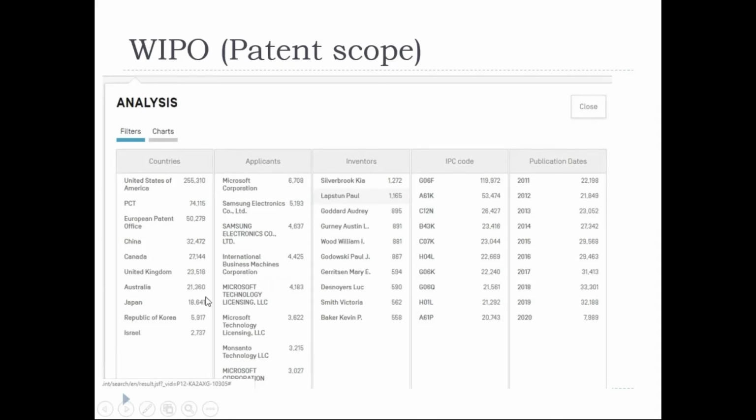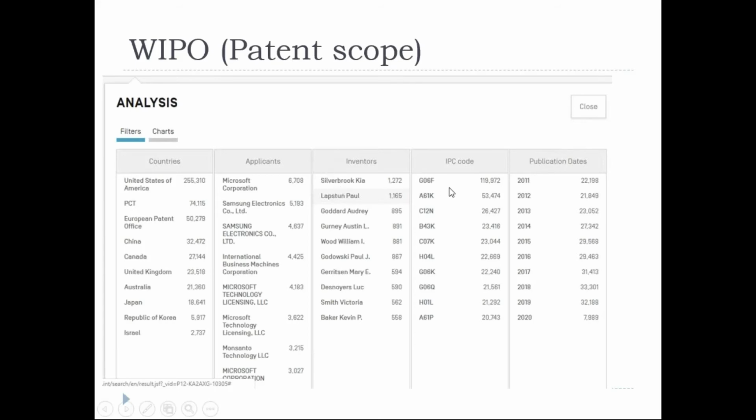This is also Microsoft Office. This is also Microsoft Office. This is also Microsoft Corporation. Combined, if you could see, Microsoft itself filed around or more than 10,000 patents in pen. Think about it. We all know Samsung is famous for electronics and mobile, but here you look at it, they also filed in pen around 10,000 plus. Think about it. These are all the applicants for the pen invention itself.